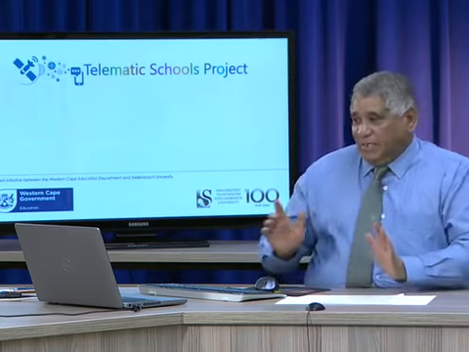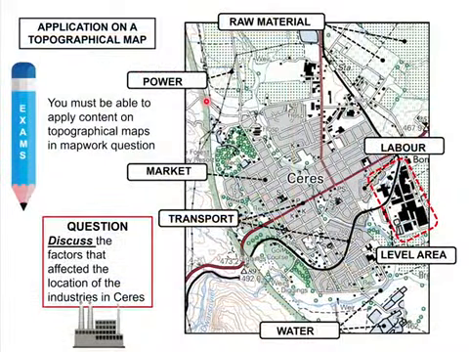Okay, so that is a question, but, and this is a but in capital letters matrix. Let's have a look at the question again. The question says, discuss. If you look at this, what we've got here, right? All these things we only mentioned, or we just gave the factors, right? That appear on the map.